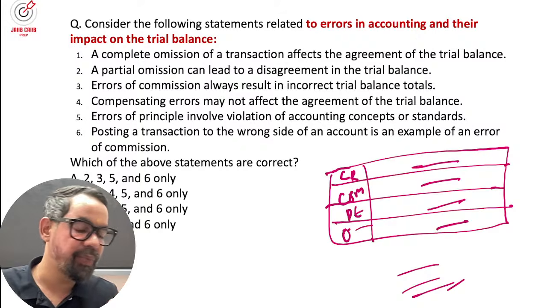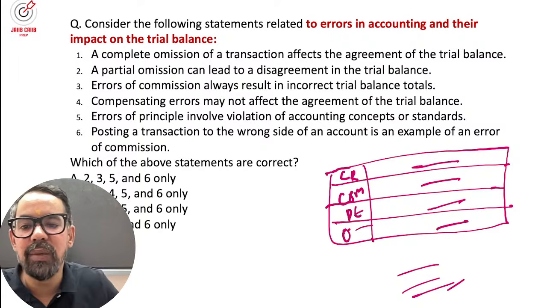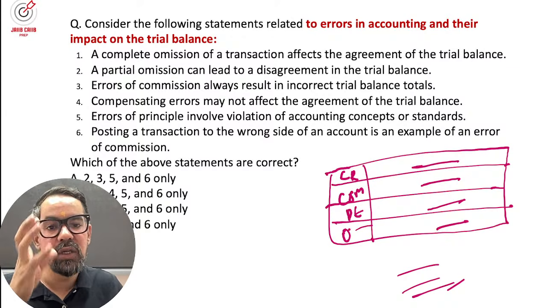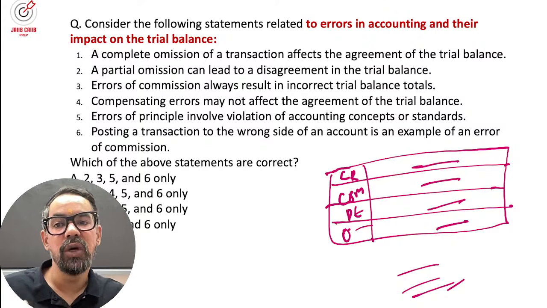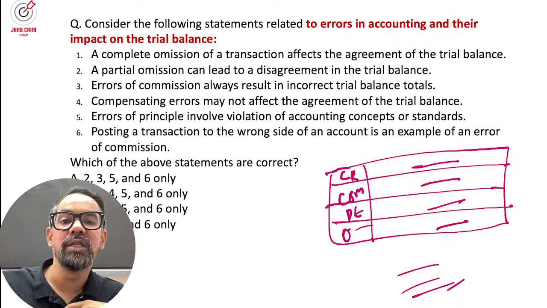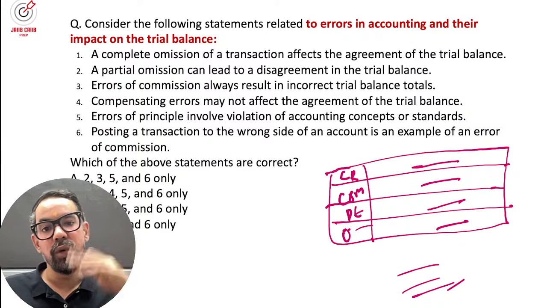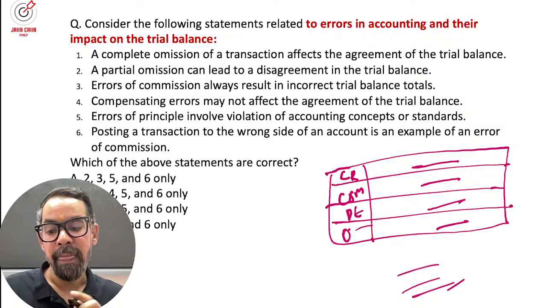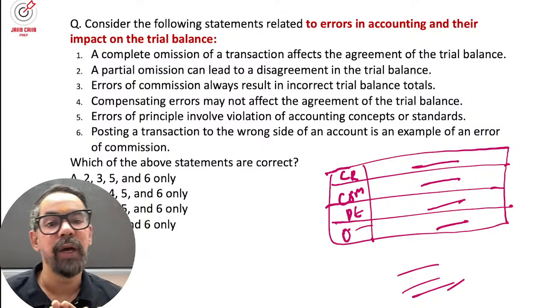Next, see, Vijay ma'am, we have two. Error of principle is something where there is a violation of accounting rules. Like let's say there is an expense which was a personal expense, but we show that particular one as a business expense, or there is a revenue expenditure, we showed it as a capital expenditure. These kinds of errors, or violating the golden rule. The another one is clerical errors, which are basically the errors led by human beings.